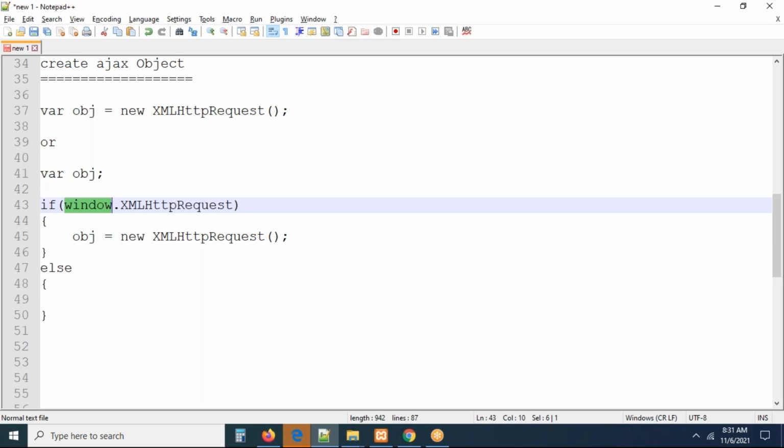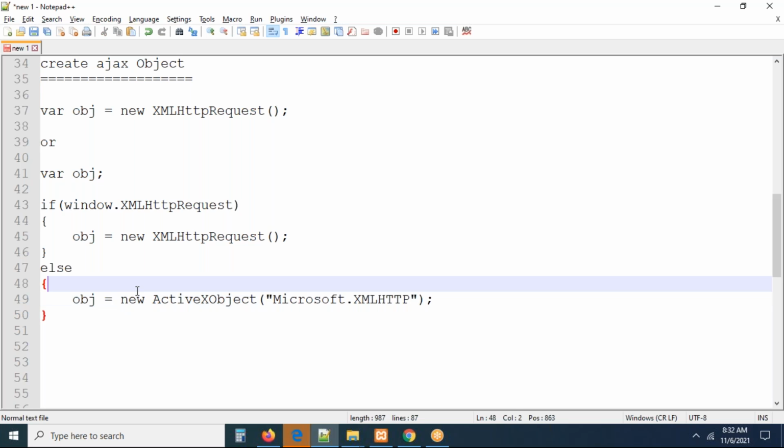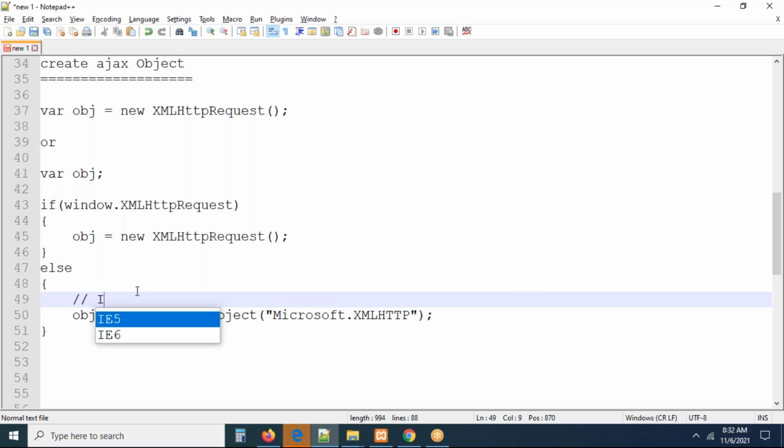Unfortunately, if the browser window does not support this object, definitely that browser may be IE5 or IE6. Then I need to create an ActiveX object with a parameter called Microsoft.XMLHTTP. You have to pass it like this. This is predefined. Sir, why are we passing it like this? Those people are saying that you have to create an Ajax object like this. So remember, this is an object creation for IE5 and IE6 only.